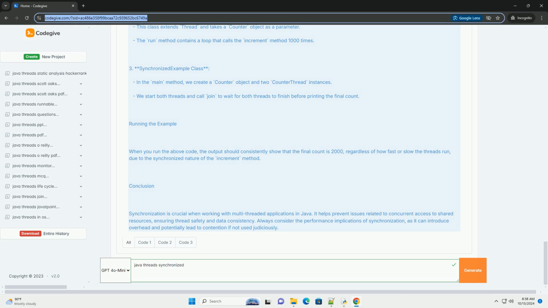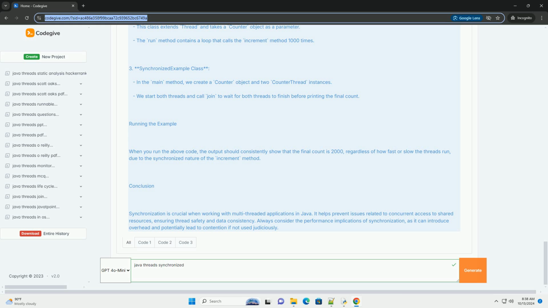While not a synchronization mechanism per se, declaring a variable as volatile ensures that its value is always read from the main memory, not from the thread's local cache. 5. Thread safety. Using synchronization helps in making your code thread safe, which means that it functions correctly when accessed by multiple threads.